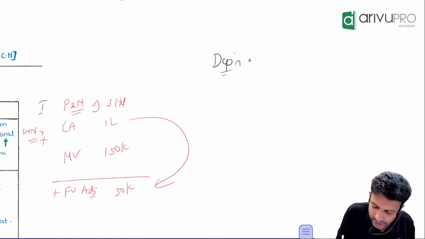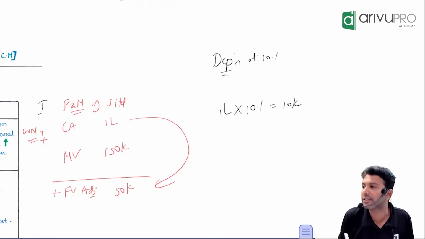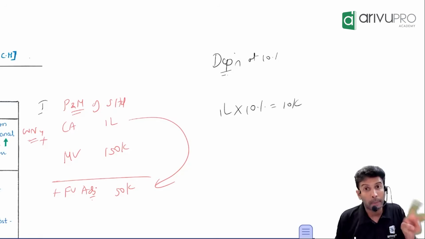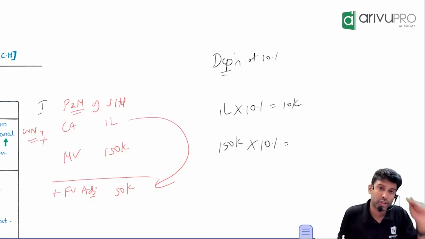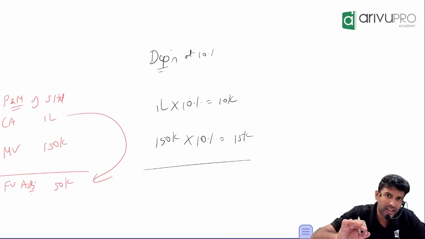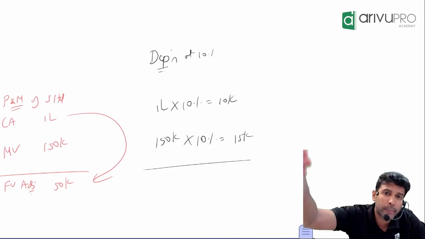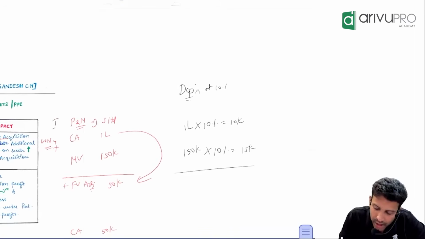Let's say the depreciation rate is 10%. So calculate, how much have they depreciated? The subsidiary has calculated the depreciation on 1 lakh at 10%, which is how much? 10,000. But for consolidation purpose, it is 150, so how much depreciation should have been accounted? So did the subsidiary company charge more depreciation or less depreciation? In this case, the subsidiary charged 10. How much should have been charged for consolidation purpose? 15. So how much did not get charged?